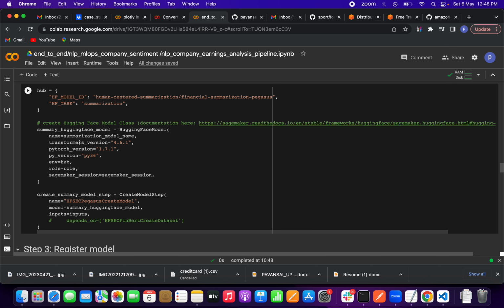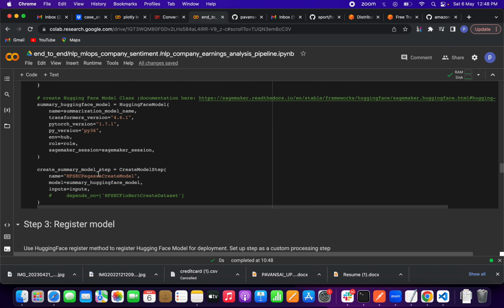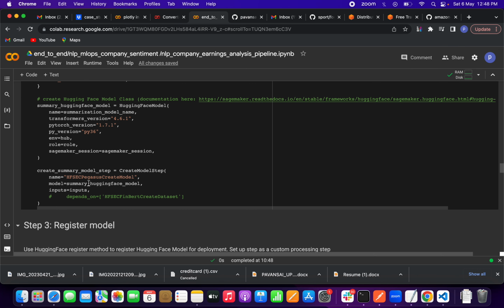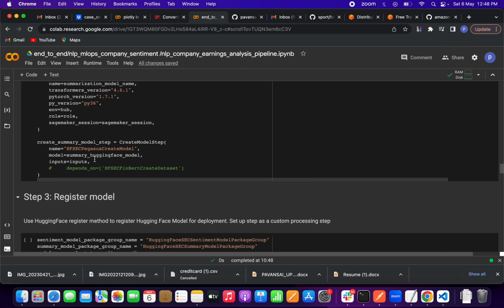After that we have to create the model step. Using create model step, the name: what is the name, the other model we have defined above, and the inputs.